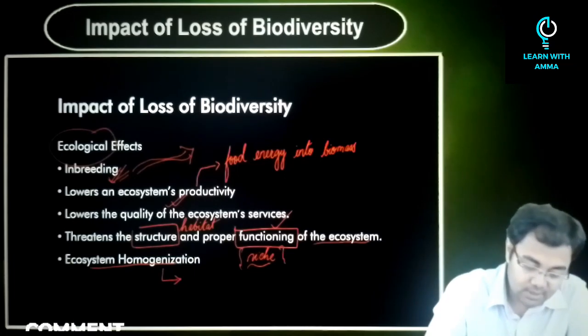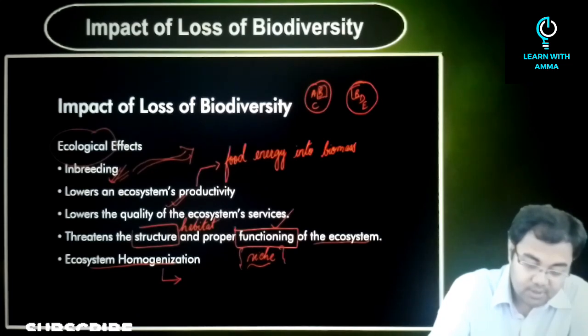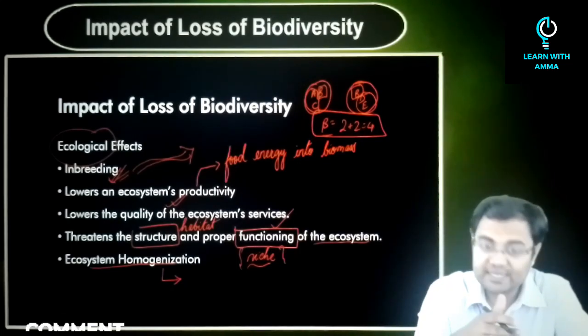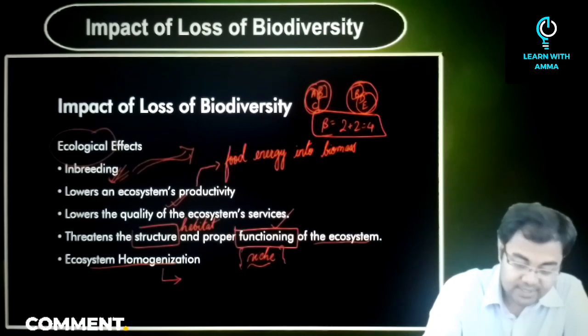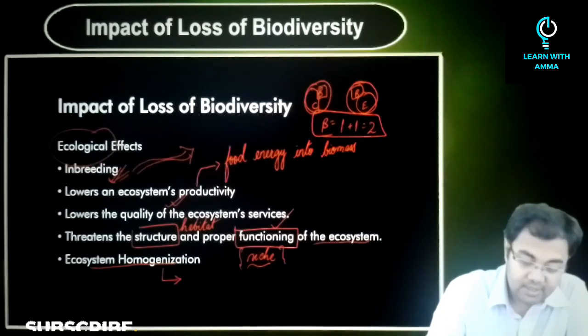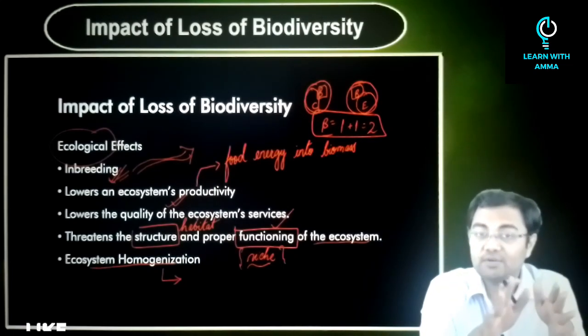If you just recall it, we had discussed that if there are, let's say, A, B and C here, and B, D and E here, in that case we know that B is common, so beta diversity would be 2 from here and 2 from here, that is 2 plus 2 equal to 4. So what will happen here is that ultimately we will see that the beta diversity will decrease. That now we don't have any of, let's say, D here, or we don't have any of A here, and ultimately now this has become 1 plus 1 equal to 2. That is, the beta diversity of these two ecosystems compared has decreased now, and this is something that will be observed.